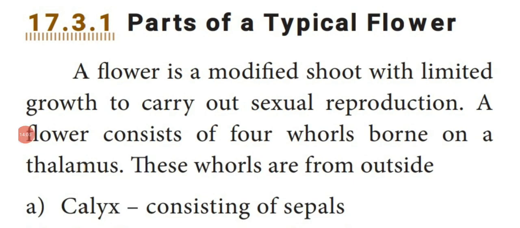Dear students, before going to see the sexual reproduction in higher plants, we have to see the parts of a flower. This is a basic topic you already studied in the lower classes. All the plants which produce the reproductive organ, it is known as the flower. How is the flower produced in the plant? It is a modified form of a shoot. Shoot means stem, isn't it? The stem afterwards is modified into a flower